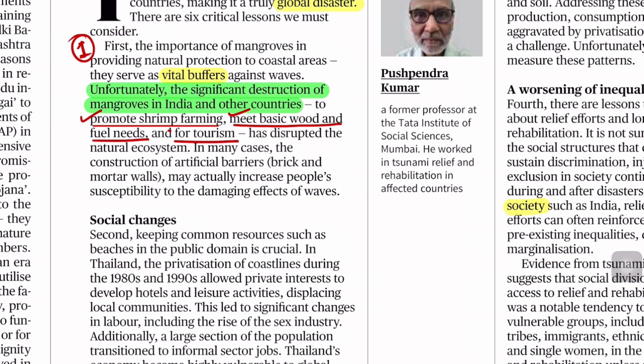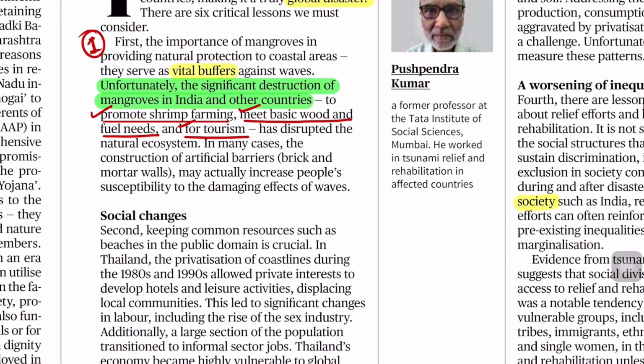Also tourism: mangroves attract tourists, but this tourism acts as a positive feedback for the destruction of the same thing. Okay, so these are the reasons, try to remember.